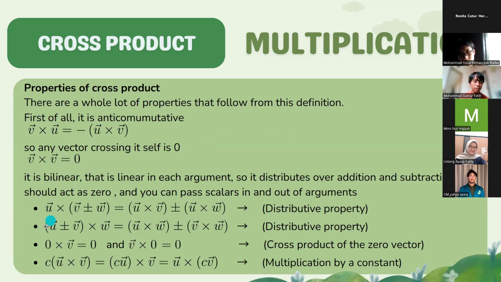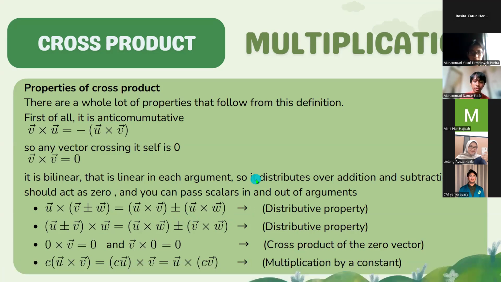For the first, vector U cross open bracket vector V plus or minus vector W close bracket is equal to open bracket vector U cross vector V close bracket plus or minus open bracket vector U cross vector W close bracket.